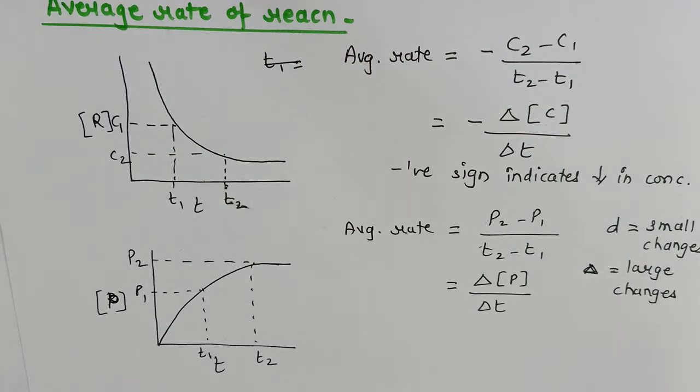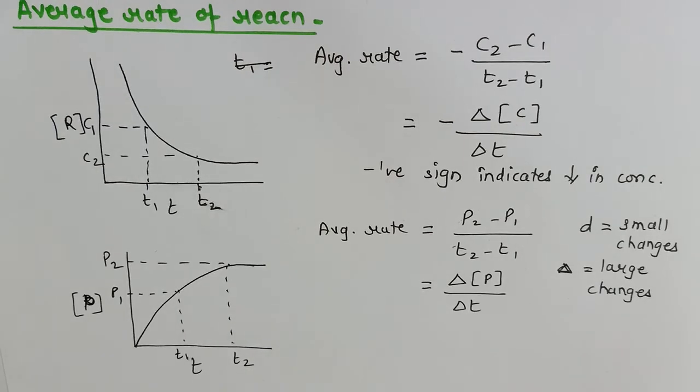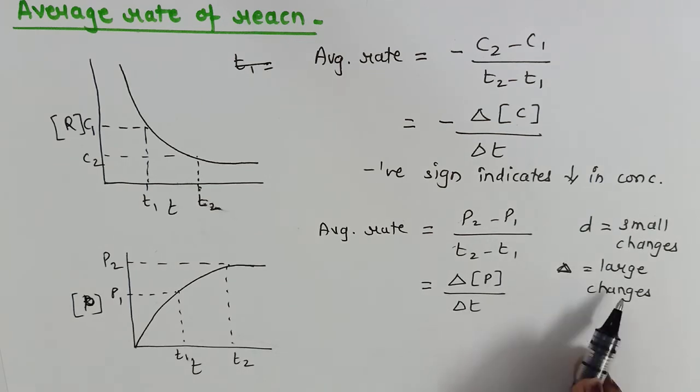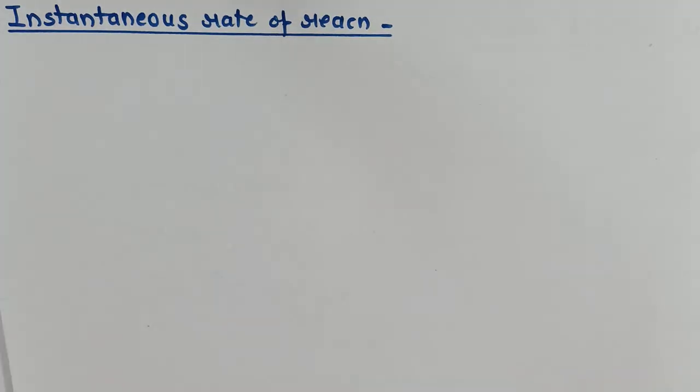Suppose I want to find out the change in hardly 2 seconds, then I will use d. But if I want to find out the change in 20 seconds, or let's say 20 minutes or 40 minutes, then we use del, that is for the larger changes. So that was how we can calculate the average rate of reaction.